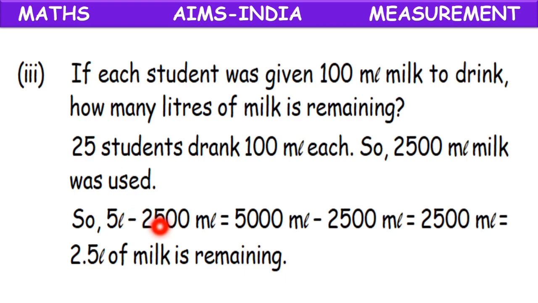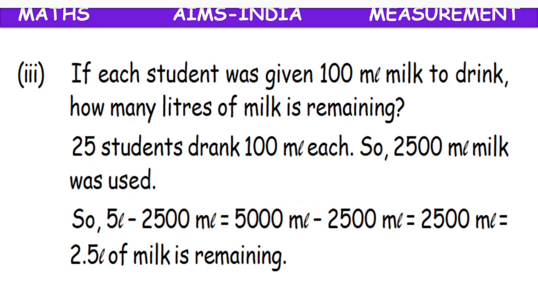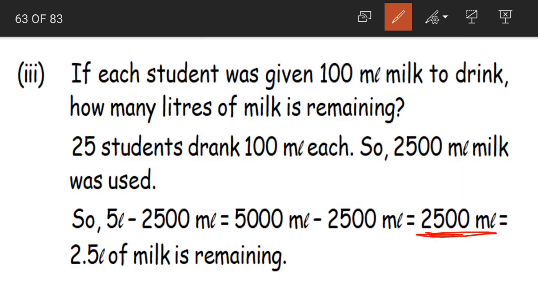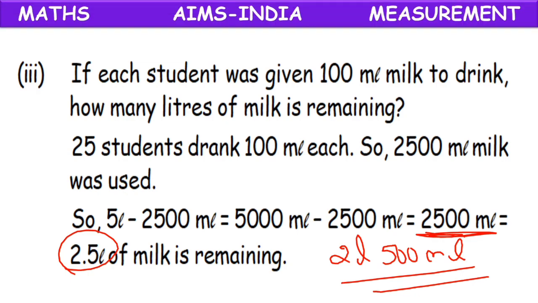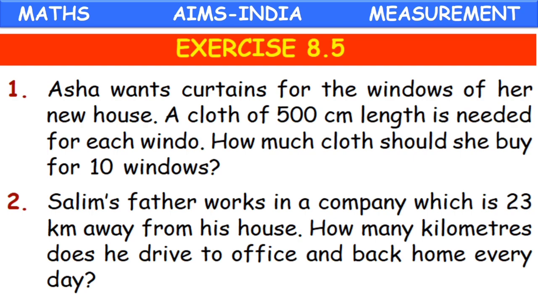See, so 5 liters minus 2500 milliliters is equal to 2500 milliliters of milk remaining with us, or 2.5 liters, that is nothing but 2 liters and 500 milliliters of milk. I hope you understood how we solve word problems on measurement of mass, length and capacity, children. Now on the same we have a few exercise problems.